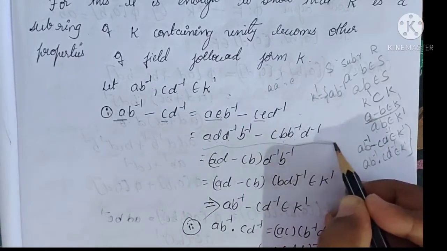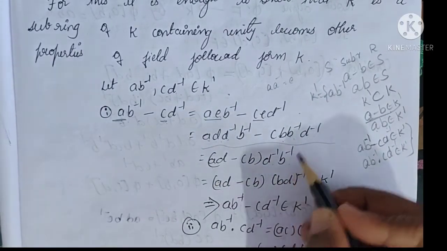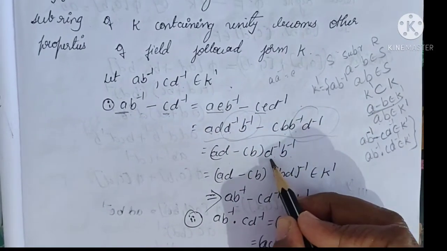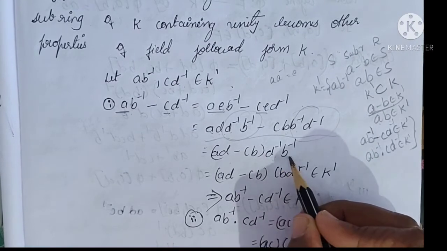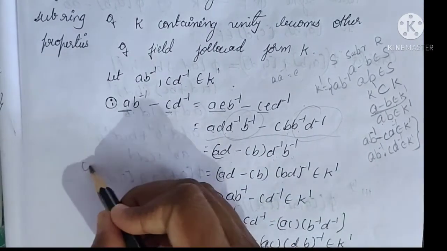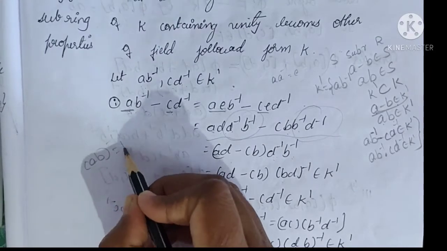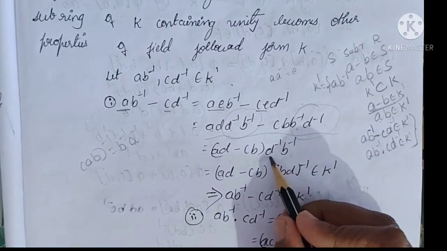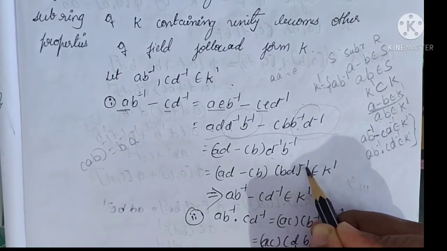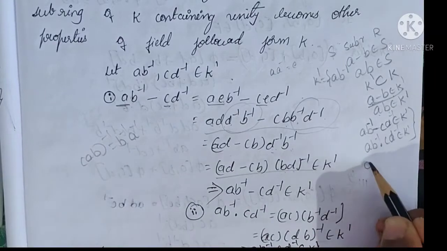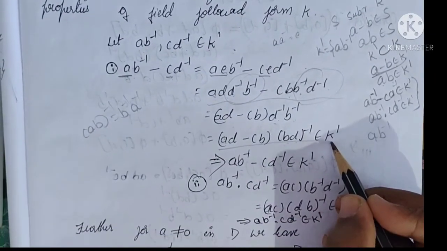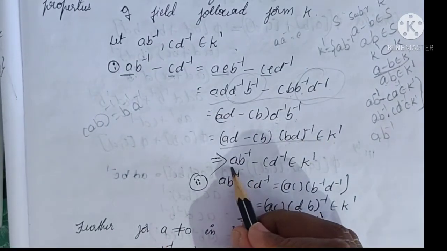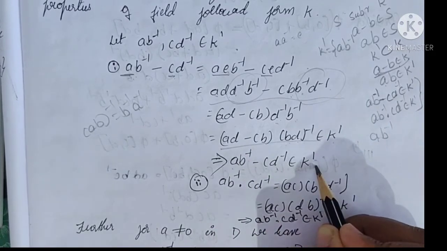In this entire equation, D inverse into B inverse is common. Remaining AD minus CB, D inverse into B inverse. D inverse into B inverse we can write as BD whole inverse, because AB whole inverse value is B inverse into A inverse. Same as it is here, B inverse into D inverse we can write BD whole inverse. See, this is of the form A into B inverse, that belongs to K dash. RHS belongs to K dash means LHS belongs to K dash, that is A into B inverse minus C into D inverse belongs to K dash.